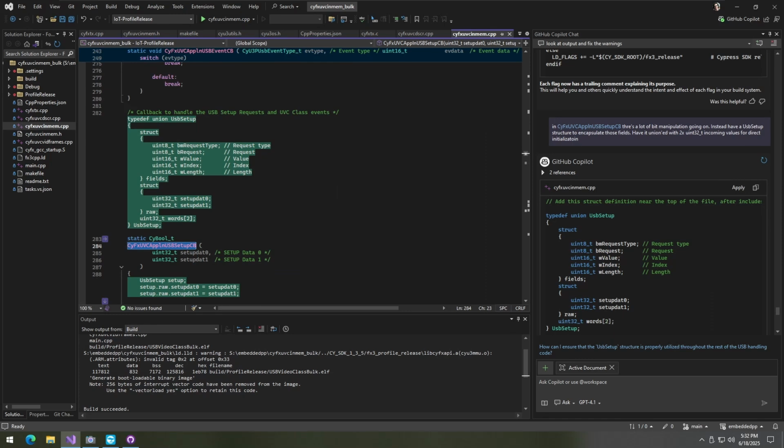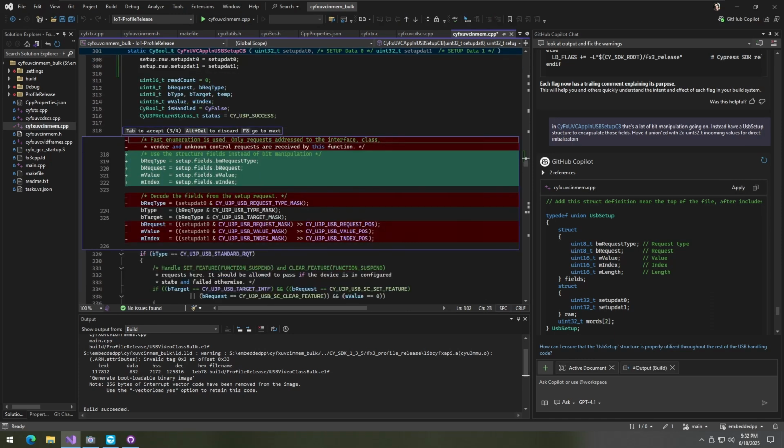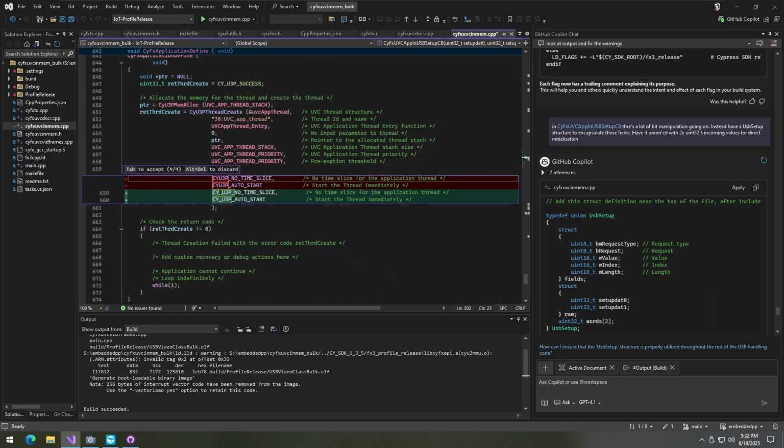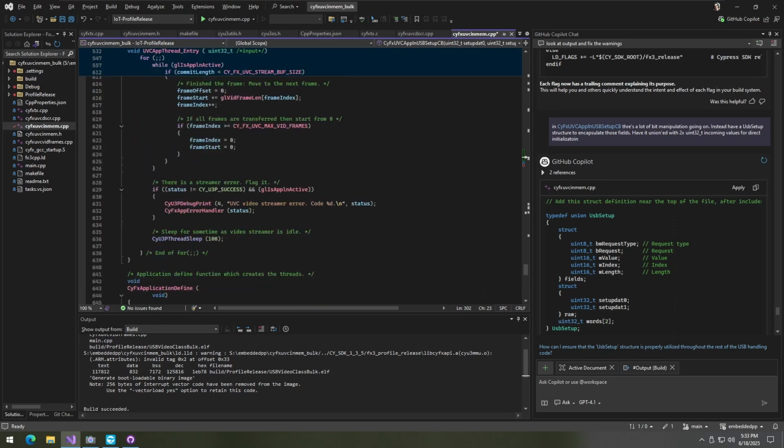It's not terrible. So let's accept. First of all, let's just blindly accept. What is this? No, this one I don't want to blindly accept. That looks wrong. Why would it change this into that? No, delete. This one, I don't agree.